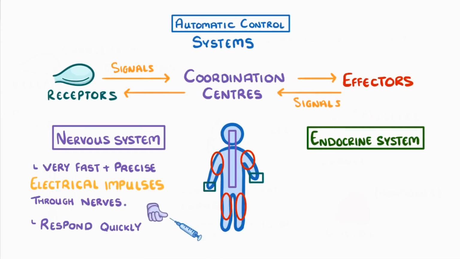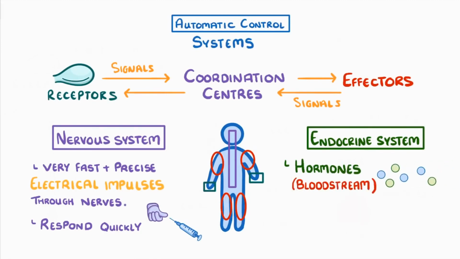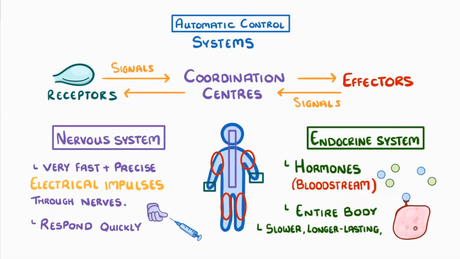The endocrine system, meanwhile, relies on hormones. These are small chemicals released into the bloodstream, and although they travel throughout the entire body, they only affect certain cells that have the right receptors. The thing to remember is that the endocrine system is generally slower, longer lasting, and more generalized than the nervous system.